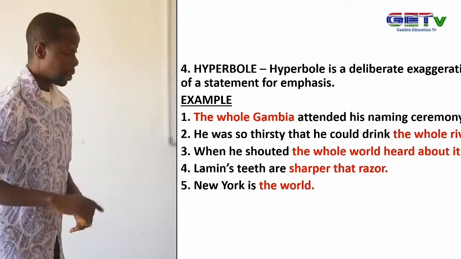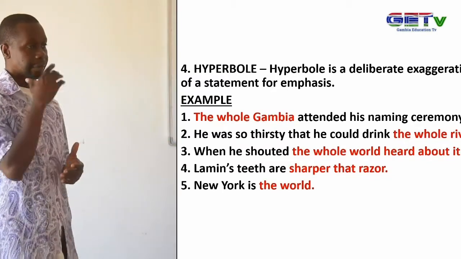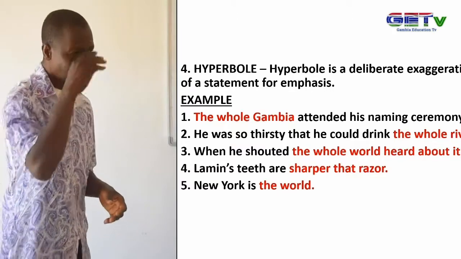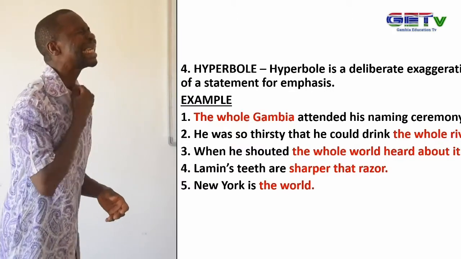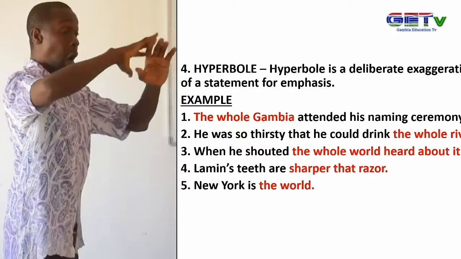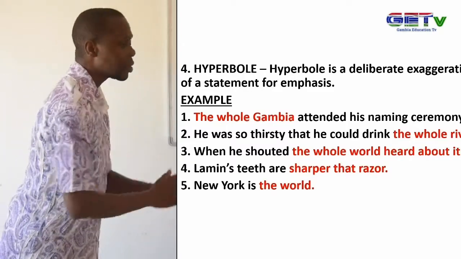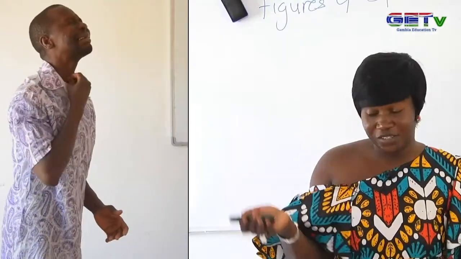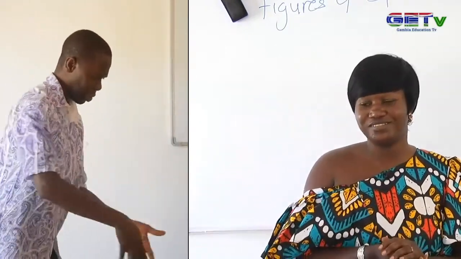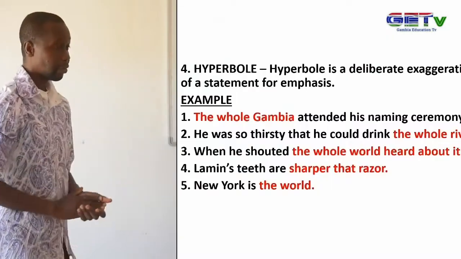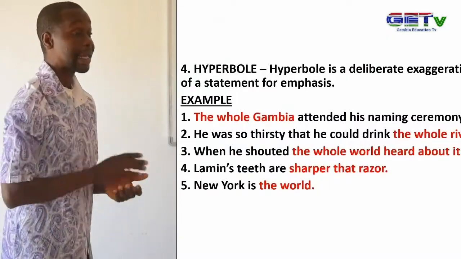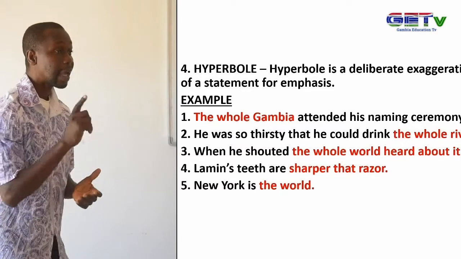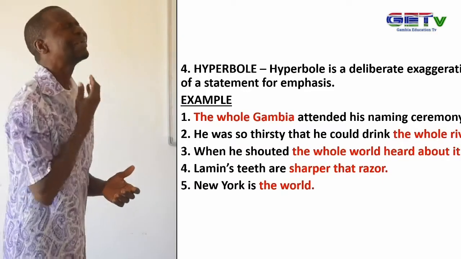The second example, he was so thirsty that he could drink the whole river. No matter how thirsty you are, you cannot drink the entire river, as you cannot finish the water in the river. So we can realize that he was very, very thirsty.